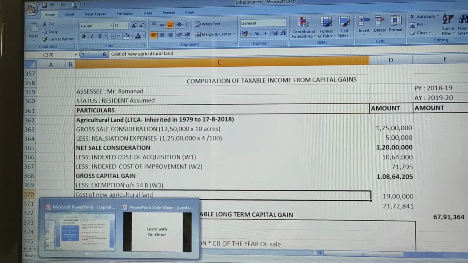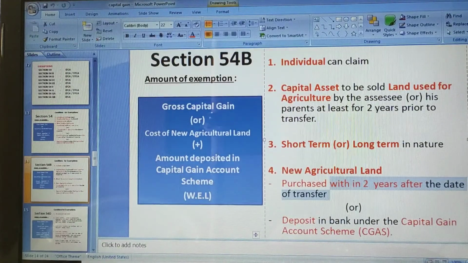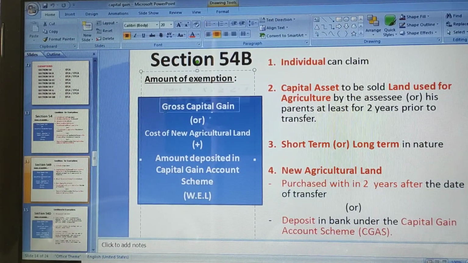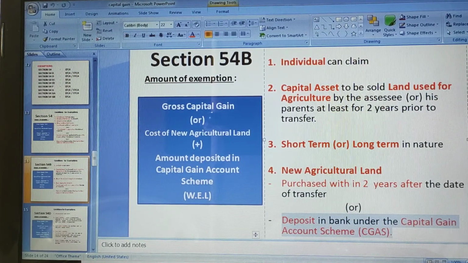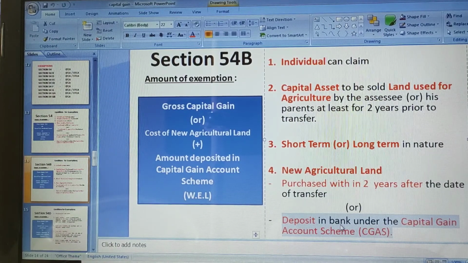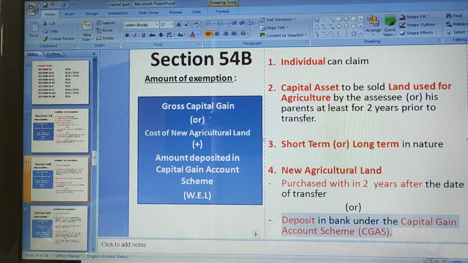So let us see how much is the maximum amount of exemption we need to give. Gross capital gain should be compared with cost of new agricultural land plus amount deposited in capital gain account scheme, whichever is less. Here we don't have any amount deposited information, so we will compare gross capital gain with the new agricultural land.